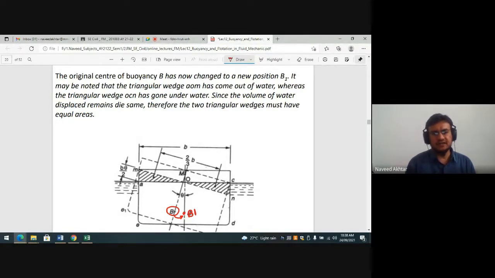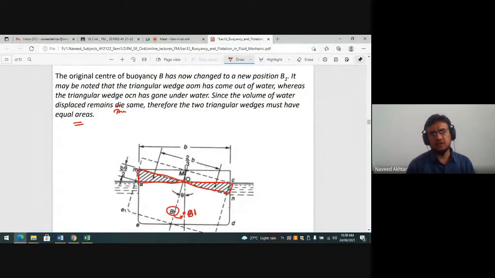It may be noted that the triangular wedge AOM will come out over the water, whereas the triangular portion CON will go under the water. Since the volume of water displaced remains the same, the two triangular wedges must have equal area.